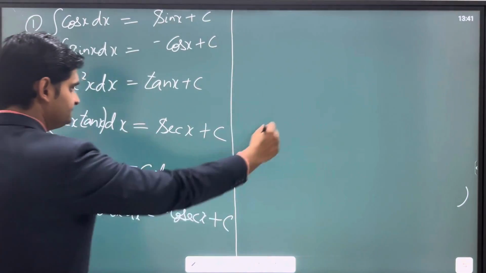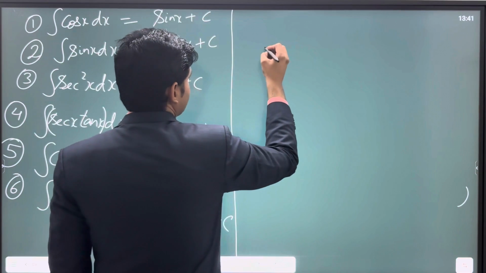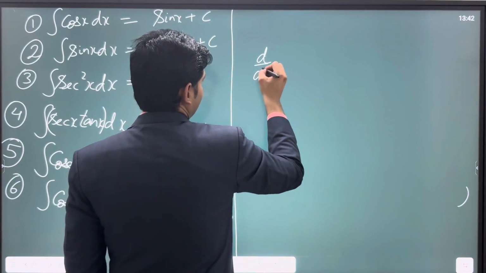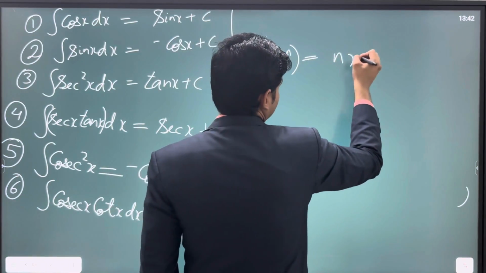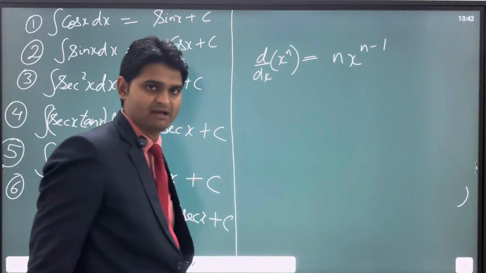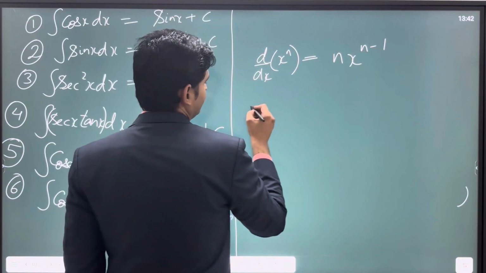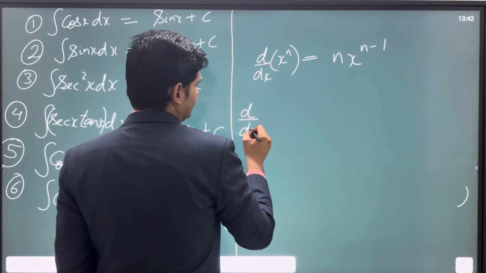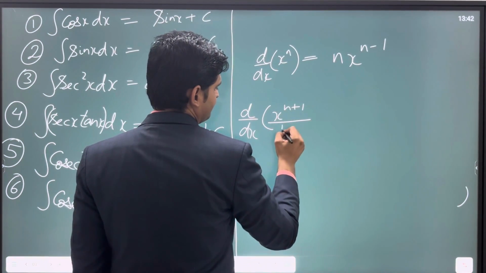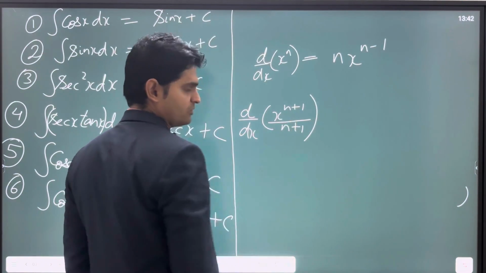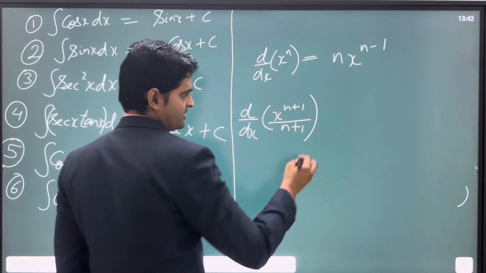Now let's talk about algebraic functions. When you have the derivative of x to the power n, we already know it is n x to the power n minus 1. This is what the derivative of x to the power n is. Now look very carefully here. If we do the derivative of x to the power n plus 1 upon n plus 1, what will it be?